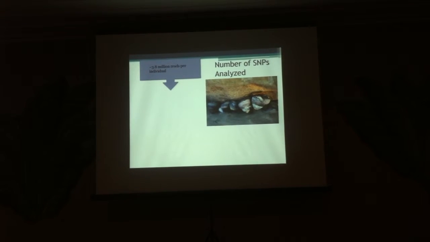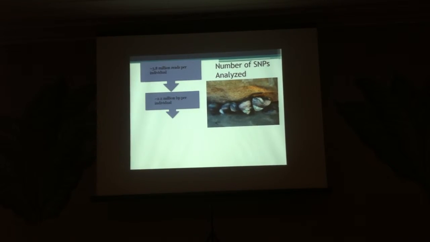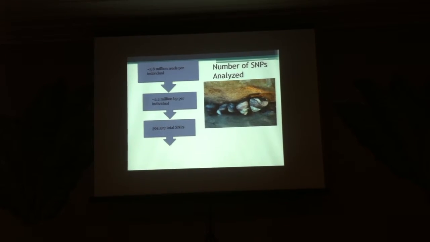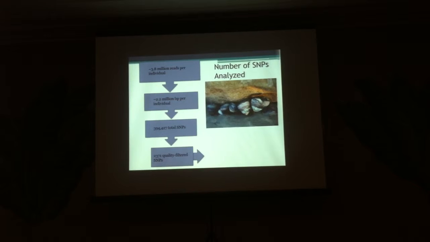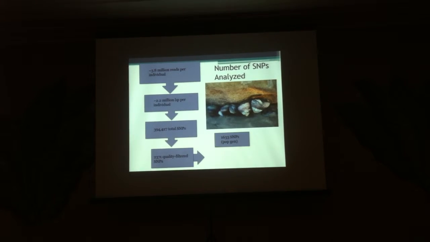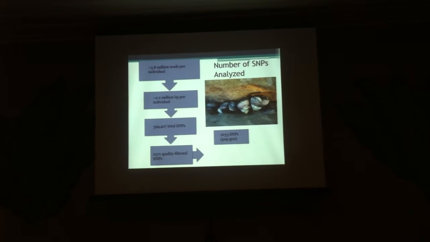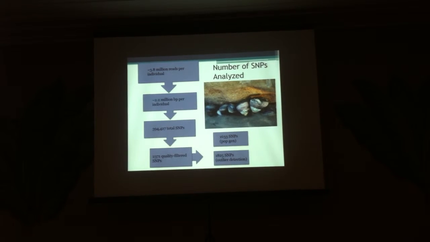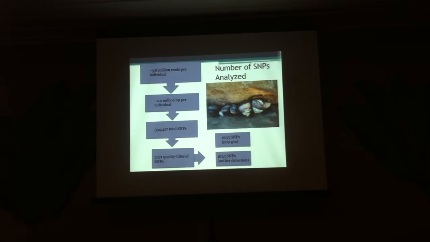In terms of the data that we got back and the SNPs that we identified, we got back about 4 million reads per individual, which led to us surveying variation across about 2 million base pairs of the genome for each individual. Pooling by region resulted in the identification of about 394,000 total SNPs. After assembly and quality filtering, we were left with about 2,300 SNPs. For the population genetics analysis, we did further filtering to retain a single SNP per locus, so we looked at about 1,600 SNPs for that. For the outlier detection, we wanted to make sure we didn't miss any potential outliers, so we reran the data with different SNP subsets from the same loci, and ended up looking at about 1,800 SNPs for that analysis.